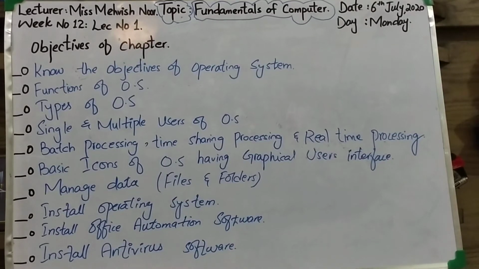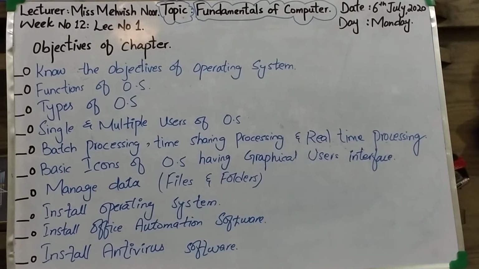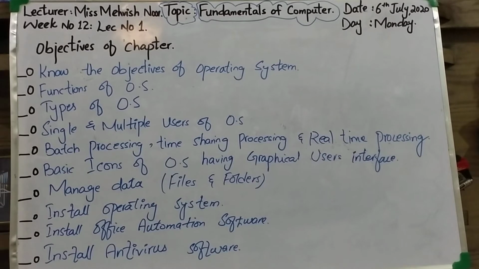Now, first of all, we should know what are the main objectives of this chapter. First, we will learn to know the objectives of operating system. Means we will understand the main objectives of an operating system.